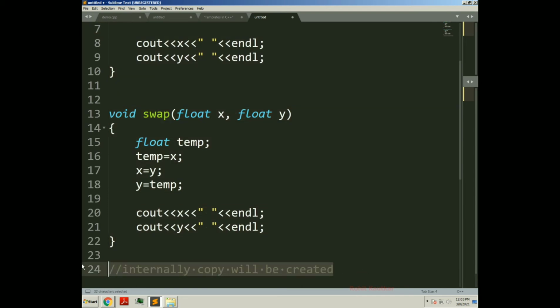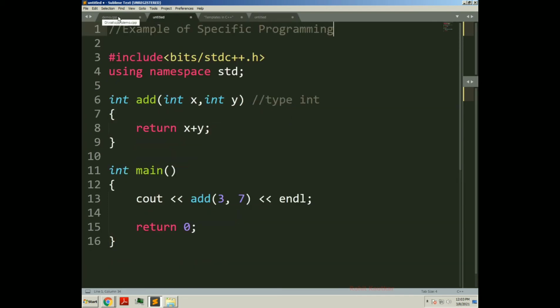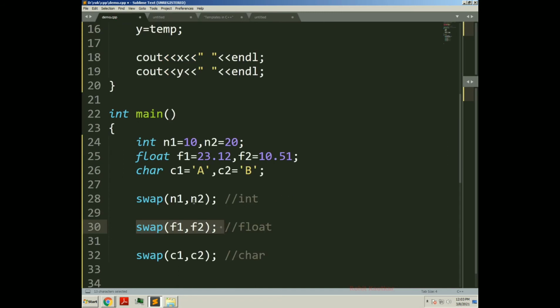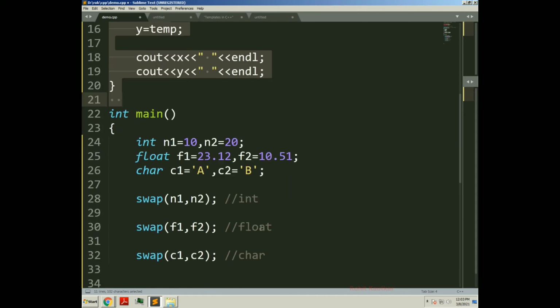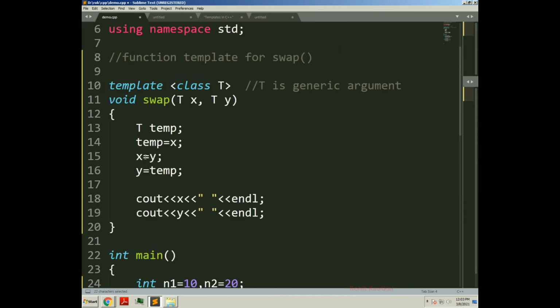So it is created internally, and like this function templates work. For this, it will create an integer copy which will handle the swap operation on integer data. For this, it will create a function copy which will deal with float data, meaning T will get replaced.